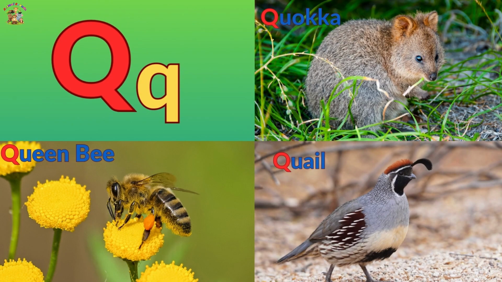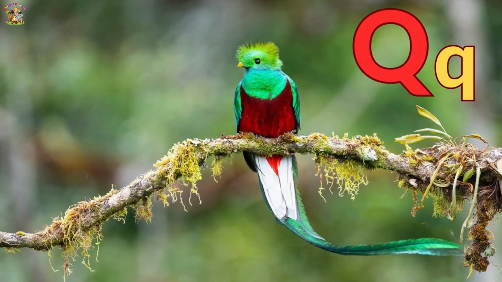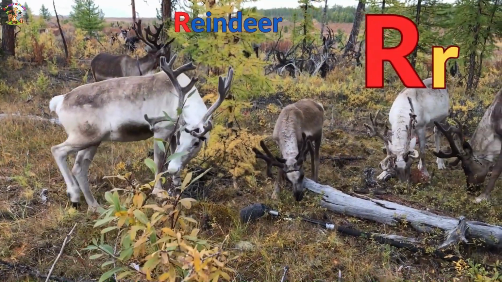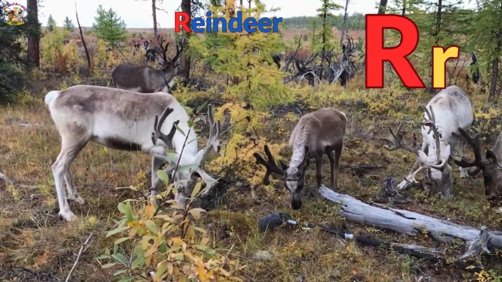Q is for queen bee, quokka and quail. Q is for quetzal, a tropical bird. R is for rhinoceros, rabbit and raccoon. R is for reindeer, pulling Santa's sleigh.